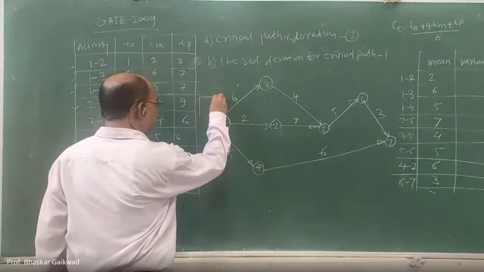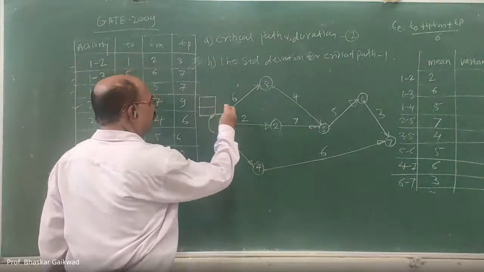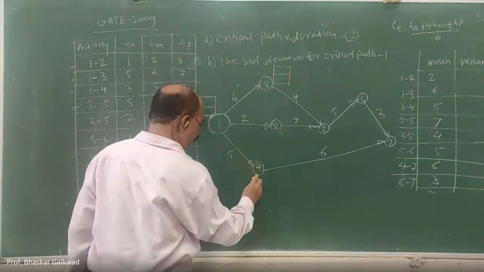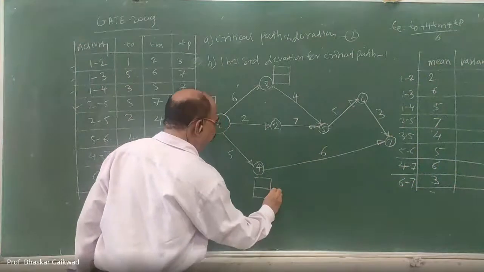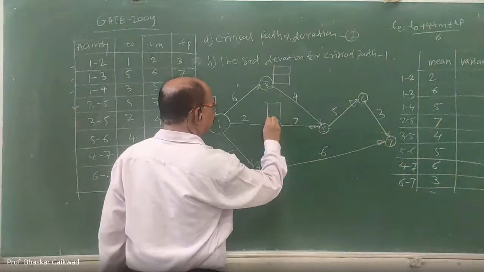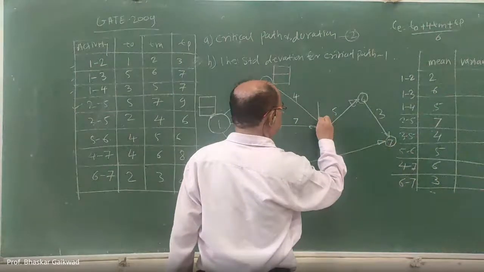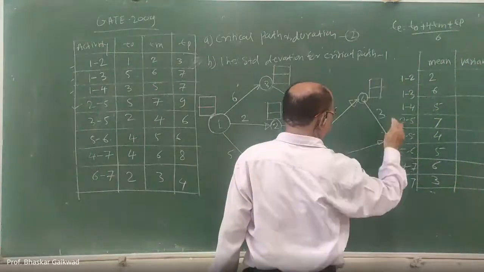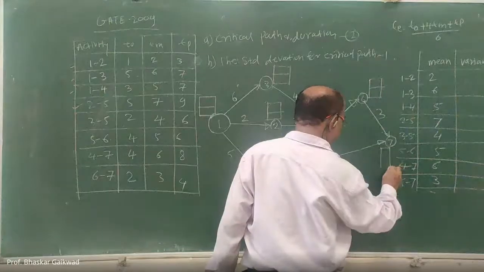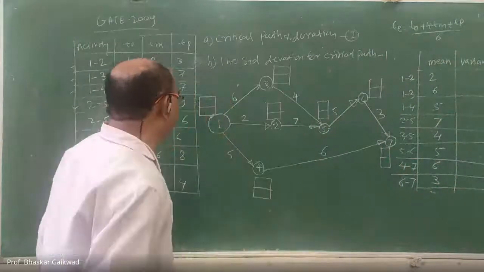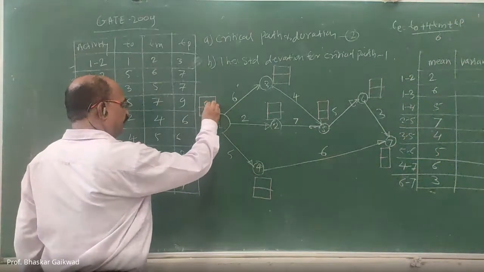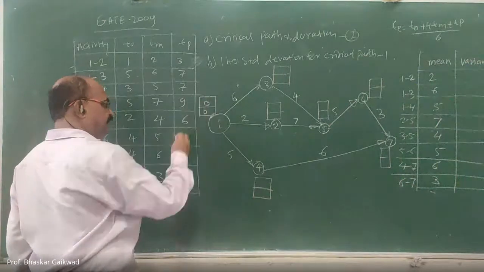So you can make a square or rectangle on each node or event. Initially, the earliest starting time is 0, and the latest completion time is 0 for the first activity.